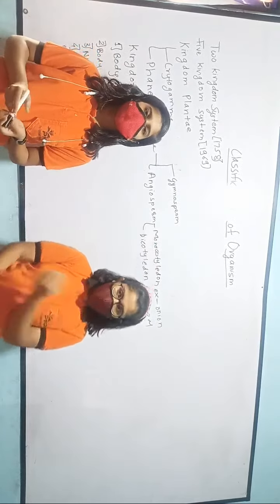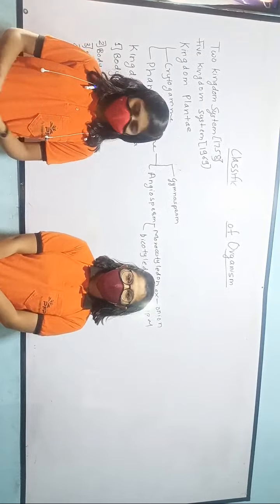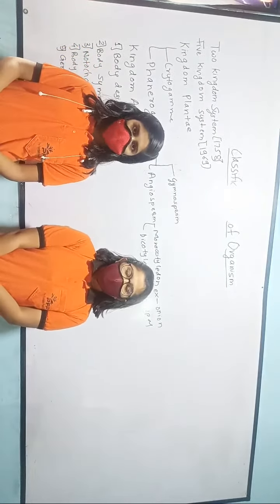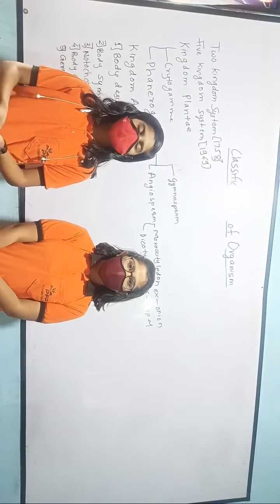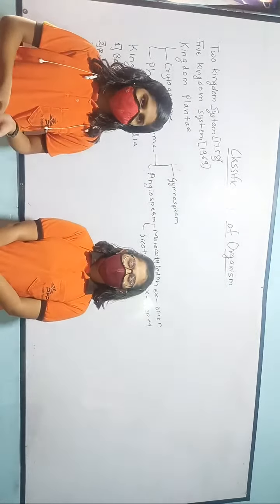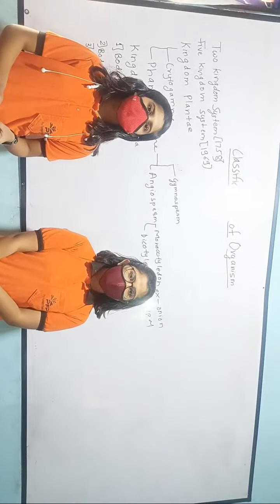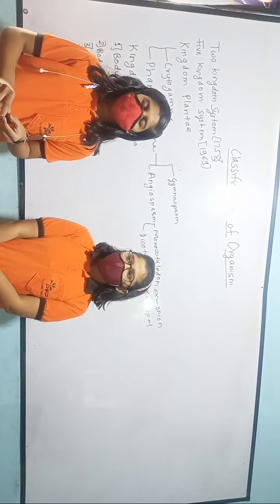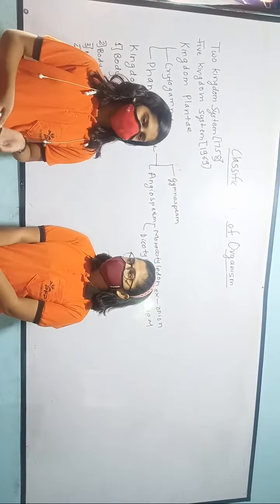Now we will see kingdom Fungi. Kingdom Fungi is nothing but non-green plants with a filamentous body. Non-green plants are plants which lack chlorophyll and can't make their own food. The filamentous body is composed of thread-like structures called hyphae. Examples of kingdom Fungi are bread mold, yeast, and mushroom. Kingdom Fungi is multicellular.